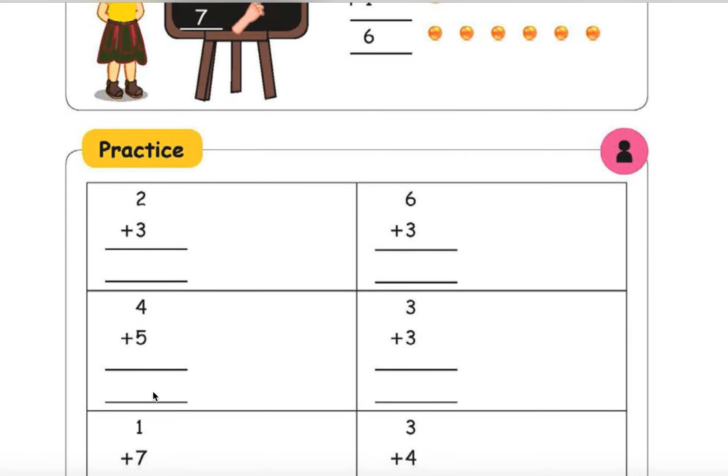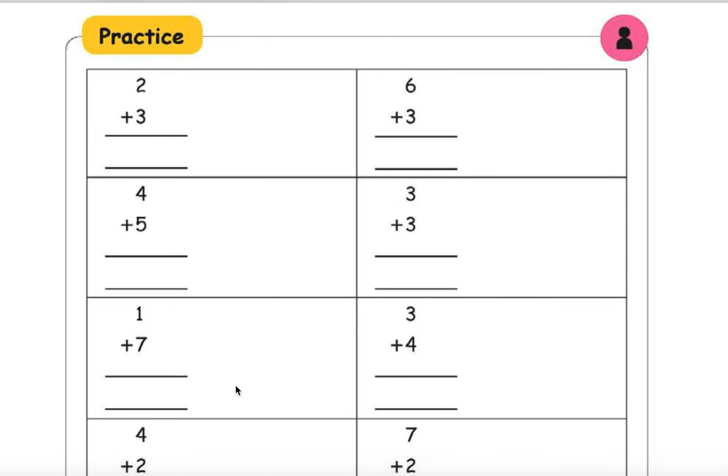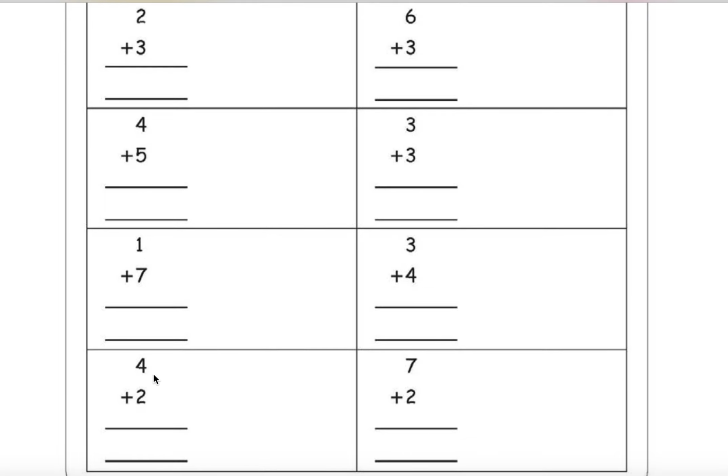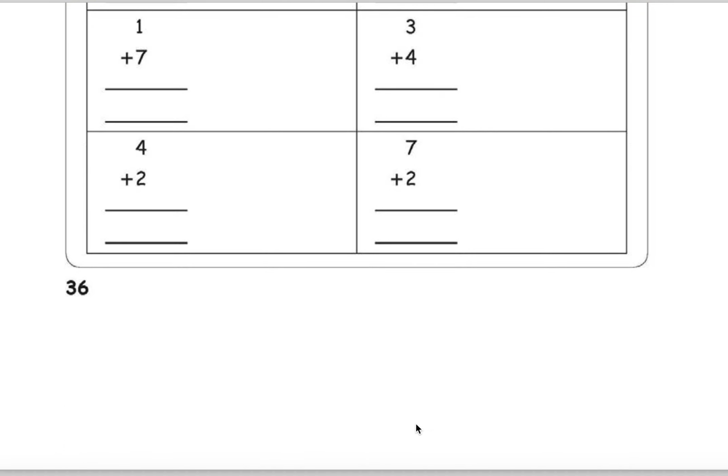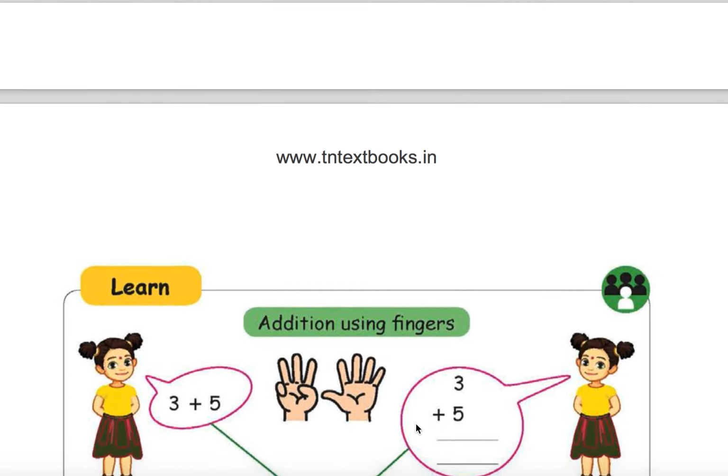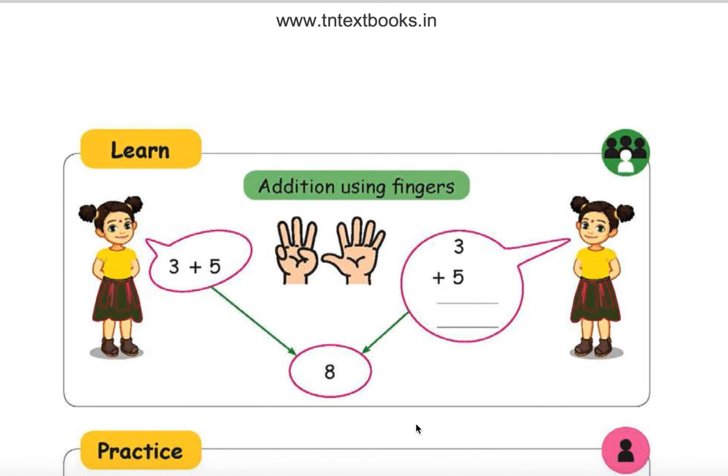Here 6 plus 3, 9. 4 plus 5, 9. 3 plus 3, 6. 1 plus 7, 8. 3 plus 4, 7. 4 plus 2, 6. 7 plus 2, 9. Right? Sorry for that.